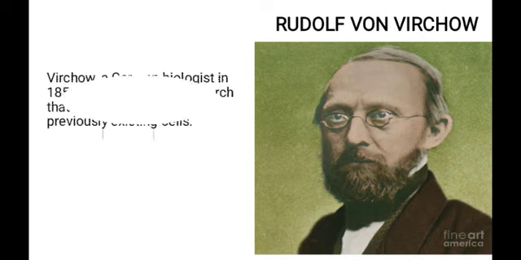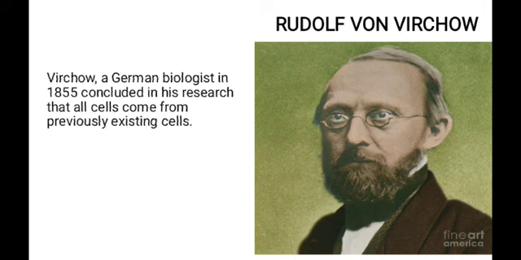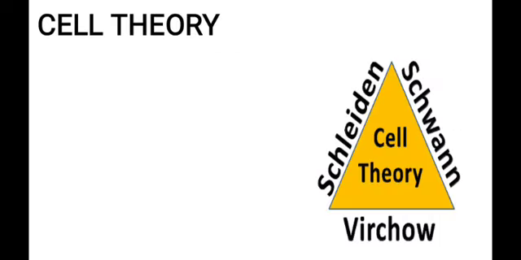Rudolf Virchow is a German biologist also, and in 1855 discovered in his research that all cells come from pre-existing cells. Then the three of them come together, that is Schleiden, Schwann, and Virchow, and you are able to form the cell theory.